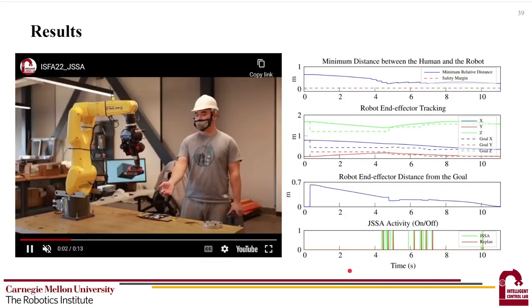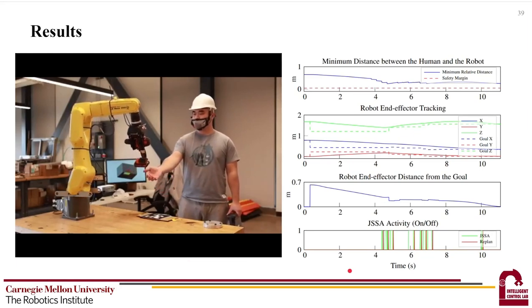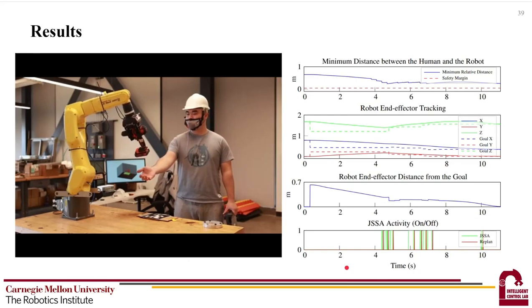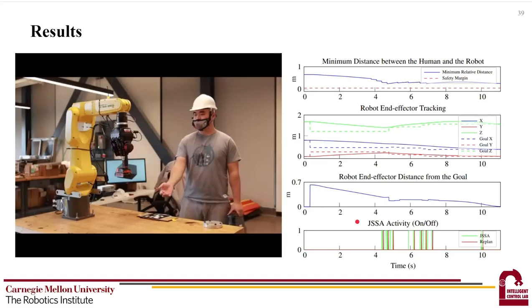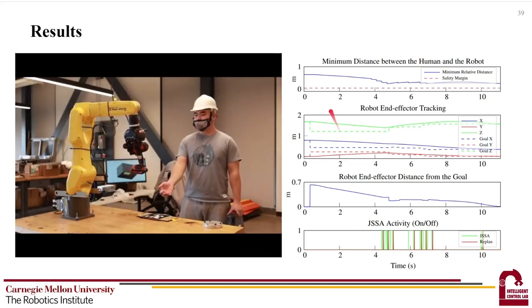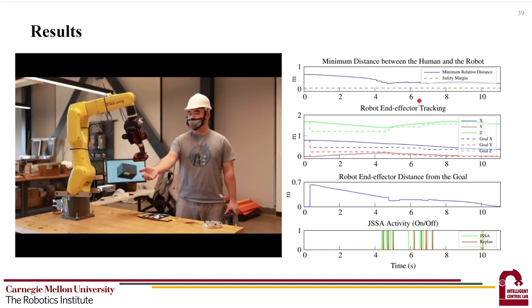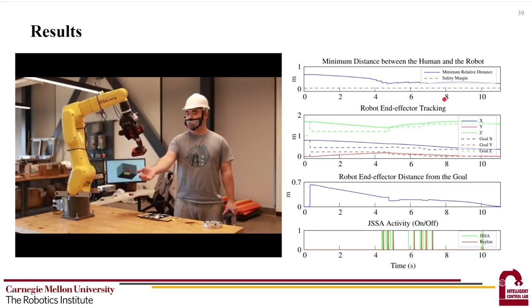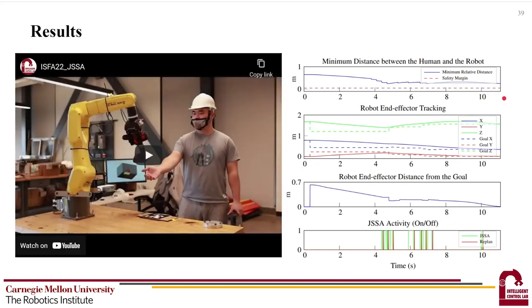We also demonstrate the GSSA in a real-time human-robot handover task. In this task, the human would suddenly approach the robot when the robot is passing a power tool. The robot is expected to take a detour and avoid potential collision, and only proceed when it's safe. We plot the robot profiles during this task on the right. We can see from the top figure that the minimal human-robot distance is always above the threshold, which is drawn by the red dashed line. The second and third figures show that the robot is always trying to reach the desired location without going to a complete stop. The figure at the bottom shows when the GSSA is triggered, and these spikes correspond to the moments when the robot starts to deviate from the nominal tracking references.